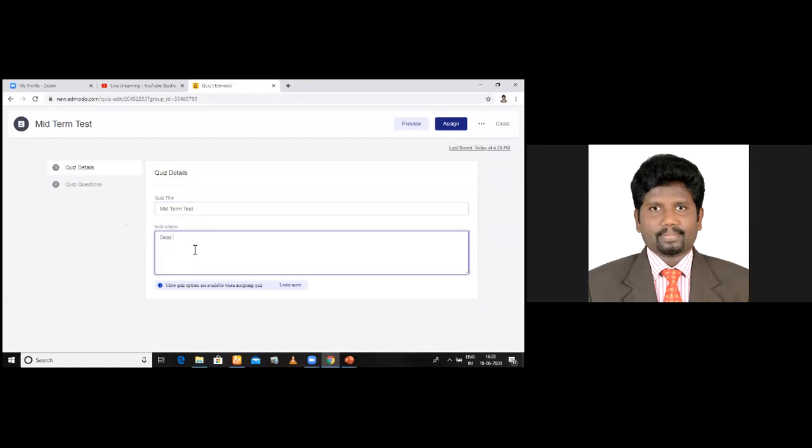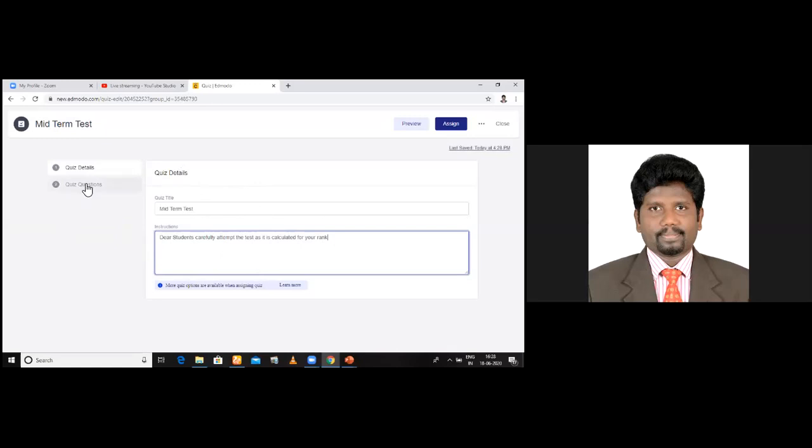Dear students, carefully attempt the test as it is calculated for your rank. Okay, so like this, for schools you can put it, and for colleges also you can give accordingly. See, these are the two: one is the quiz title or online test title, and the other is instructions for the students. As we give instructions in the question paper, likewise whatever you want to give, you give as the instruction.